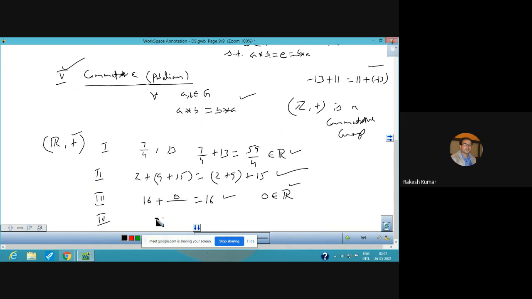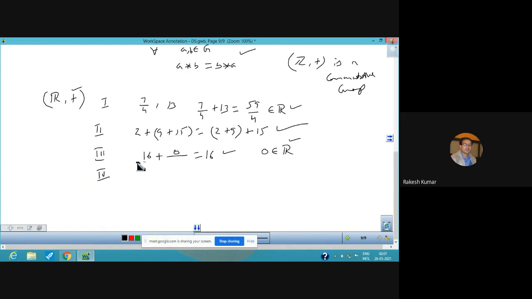The fourth one is existence of inverse element. Suppose I take a real number 1 by 7. So 1 by 7 plus something should be there so that we get identity element 0. So the only possibility is -1 by 7. So we can say that -1 by 7 is the additive inverse of 1 by 7.